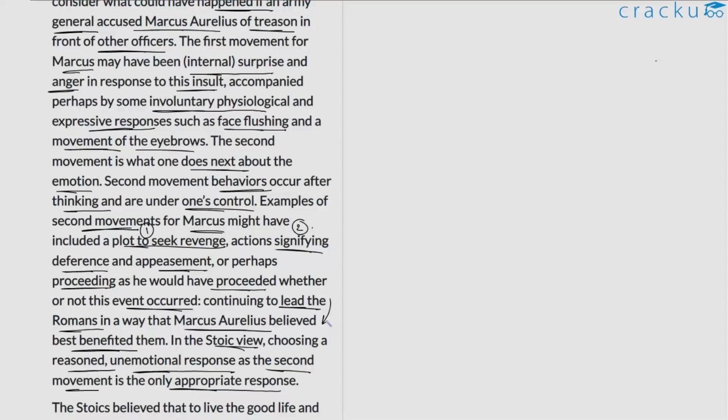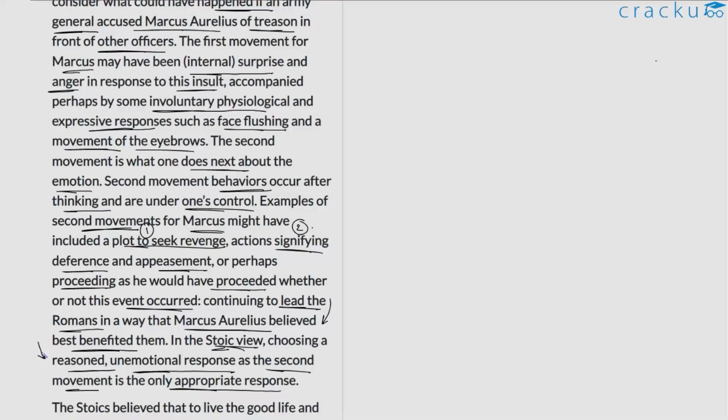And the author says that for Stoics specifically, what they would prefer in such a situation, when it comes to the second movement, is to be reasoned and unemotional. So this is what they expect from a Stoic. The author here is trying to talk about the set of principles that create an emotion, at least when viewed from the perspective of Stoics.